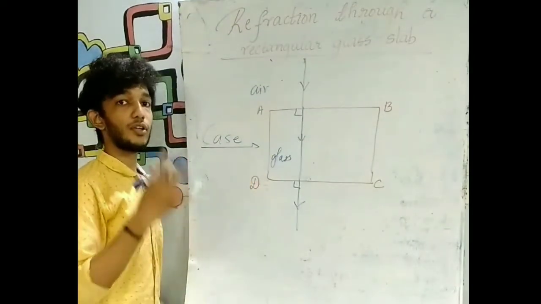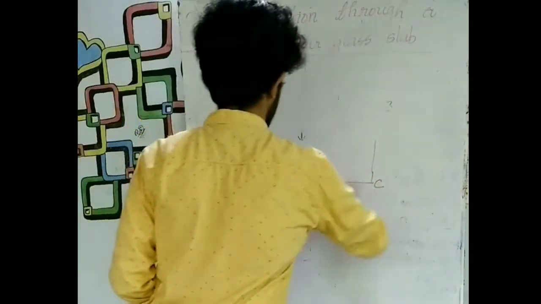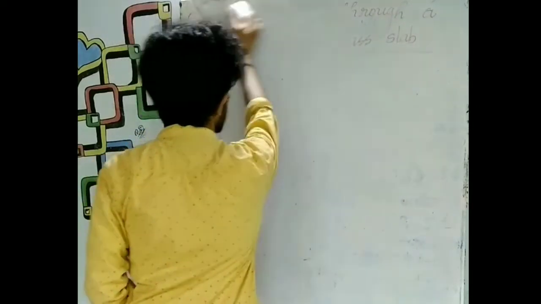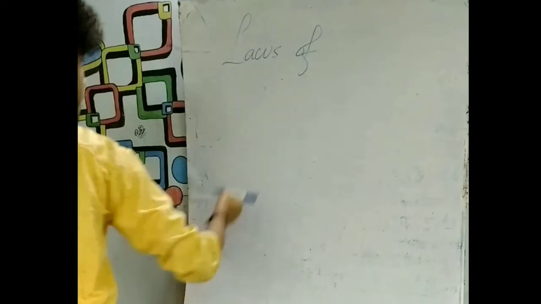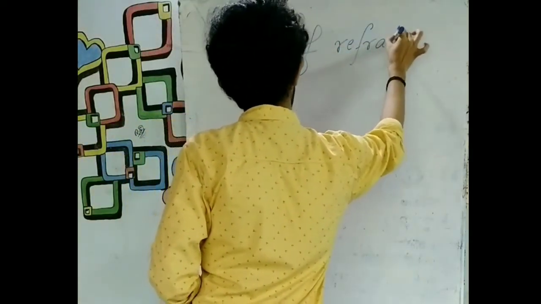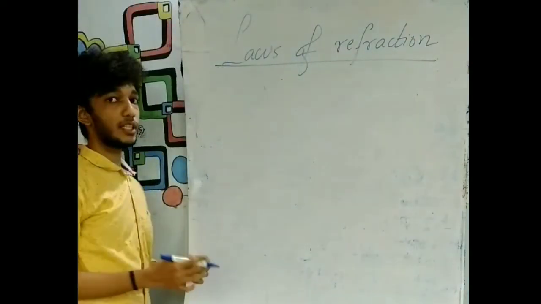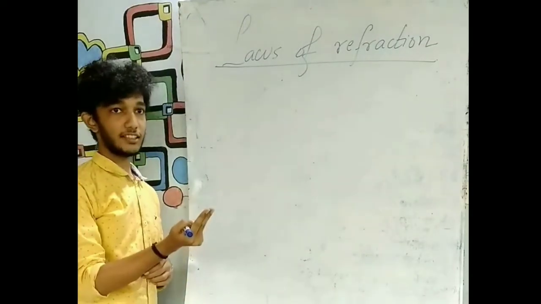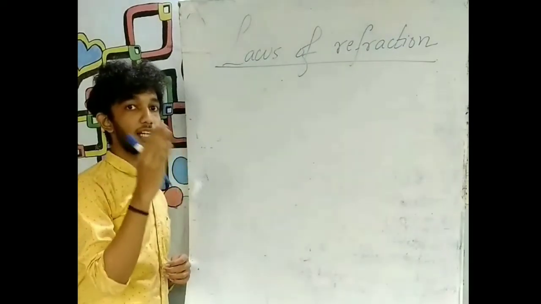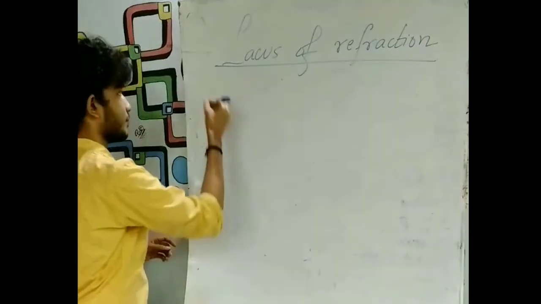So now let us learn about the laws of refraction. In the case of reflection, we have learnt about two laws. Similarly, in the case of refraction also, we have two laws. The first law is almost similar to the law of reflection. What is that? The incident ray, the refracted ray, and the normal to the interface at the point of incidence will all lie in the same plane.